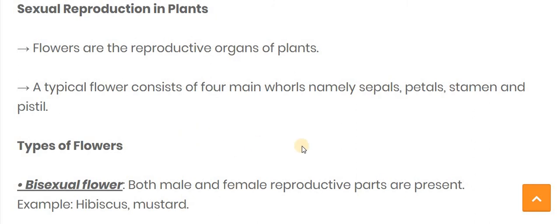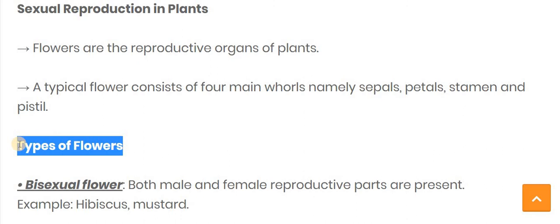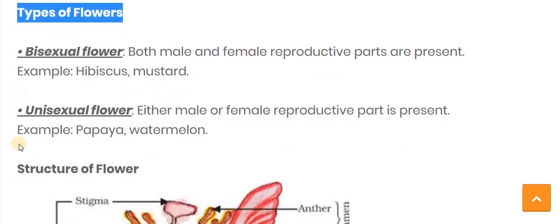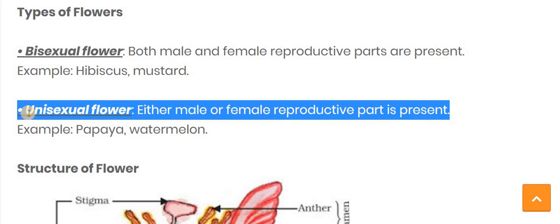So the flower mainly contains 4 parts called sepals, petals, stamen and pistil. Now let's see the types of flowers. Flowers can be classified according to their structure into 2 types: one is the bisexual flower and the other is the unisexual flower.